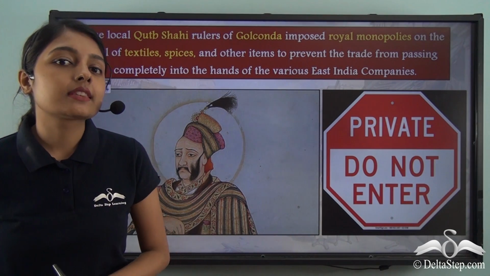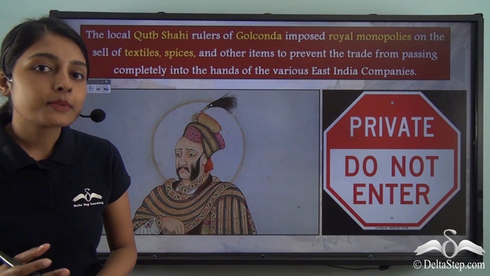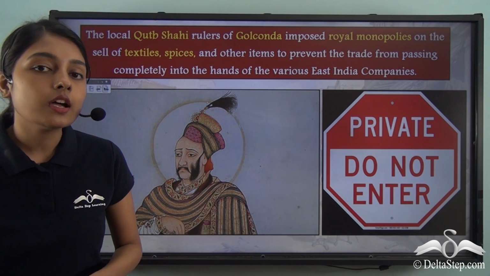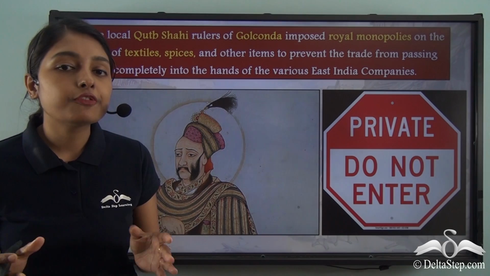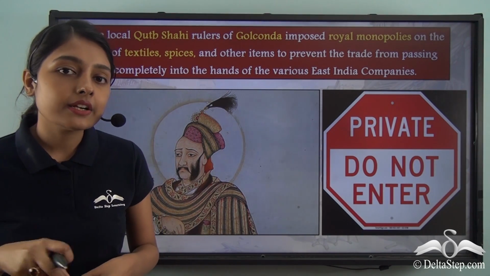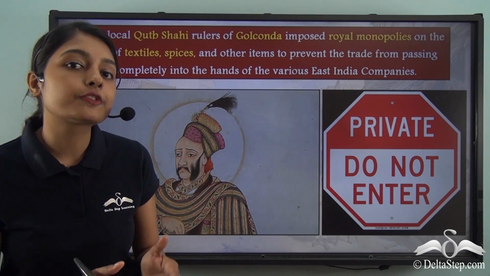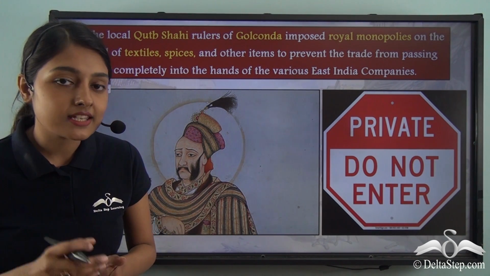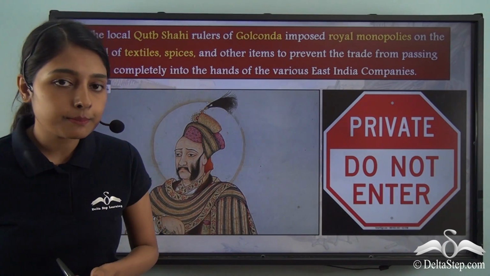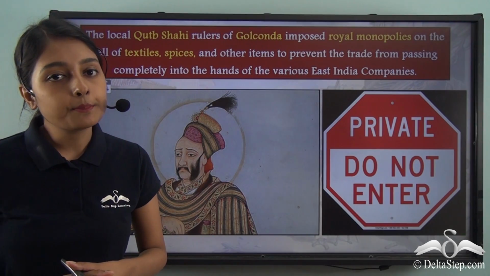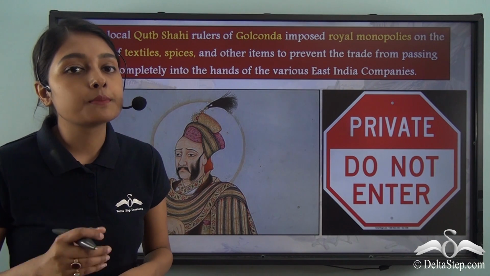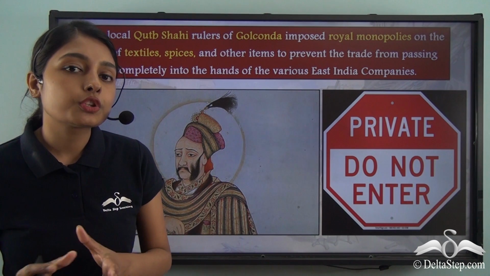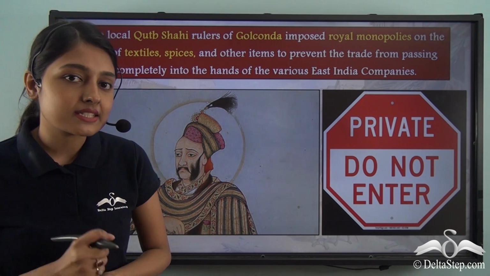A point we raised in the beginning of the lesson is that Masulipatnam rose to prominence under the Qutub Shahi rulers of the Golconda Sultanate. Now for this you have to gain a clearer understanding of the position of the Golconda Sultanate and the rulers of the Qutub Shahi dynasty vis-a-vis the East India companies. Now when the East India companies were coming to settle in Masulipatnam and set up their factories there, the rulers of the Qutub Shahi dynasty found a threat in this.